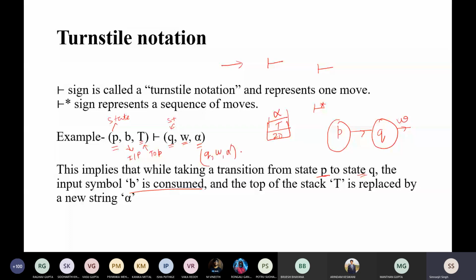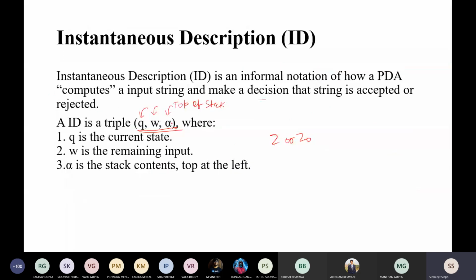What happens after Q, W and A, you can do it like this. So this is input for the next state. That is also another notation that some books use. There is nothing specific to it, but I think we will prefer this notation. That is the best notation, that is common in every book.